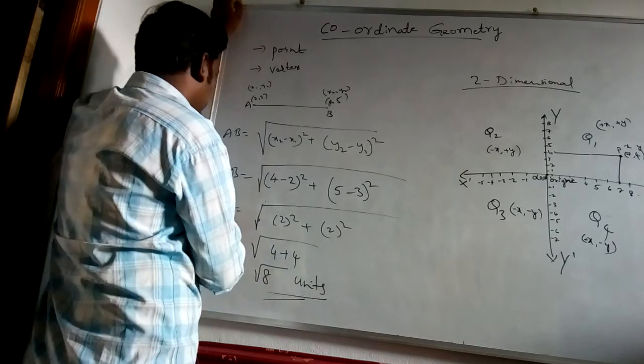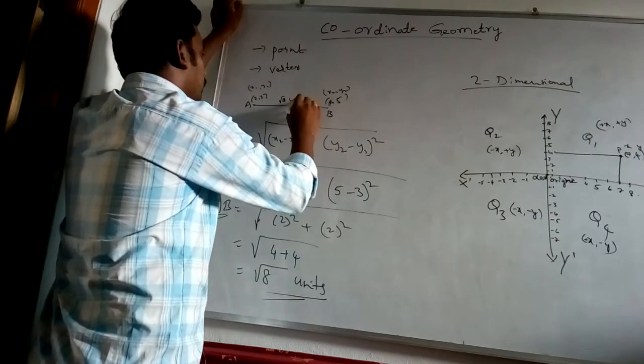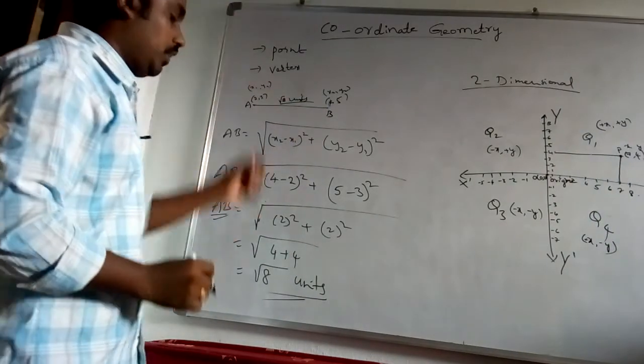What is the distance between A and B? Root 8. This is the distance formula.